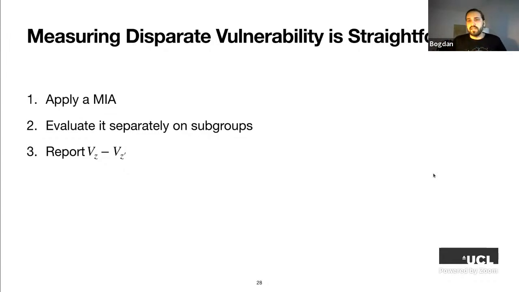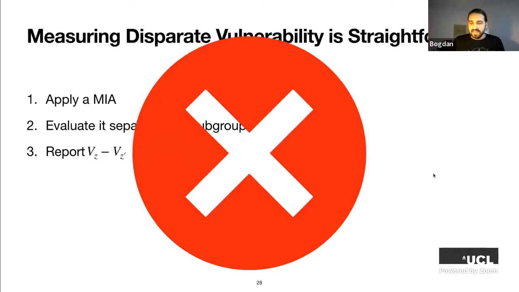Let's say we are interested in just two subgroups. Then finally, we report the difference between subgroup vulnerabilities of these two subgroups. And that's it. That's our disparate vulnerability measuring protocol. Unfortunately, this is not as simple as it sounds.